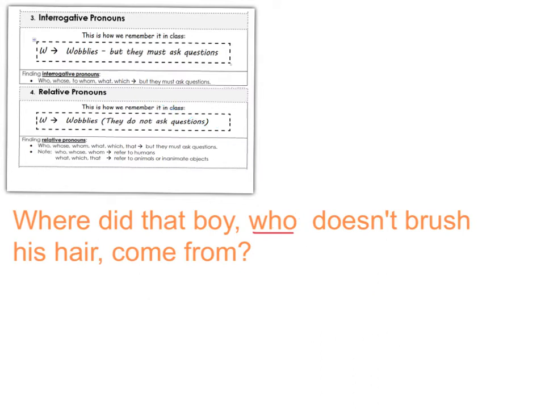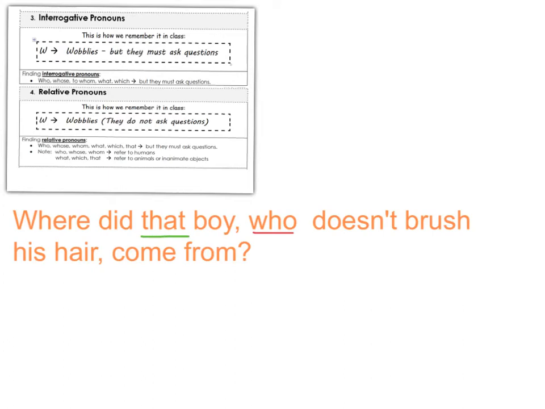Now let's have a look at the word that. We know that could be a relative pronoun because it's one of the exceptions. We have said if a word starts with a W like who, whose, whom, what, which, and they do not ask questions. But also if the word that does not point to something, then we know it is a relative pronoun. So let's have a look at the word that.